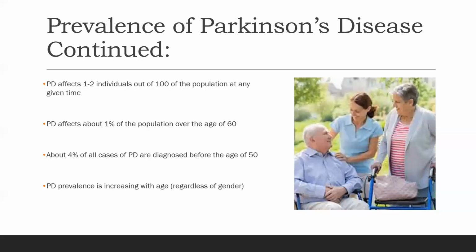Parkinson's disease affects 1 or 2 individuals out of 100 of the population at any given time. PD affects about 1% of the population over the age of 60. About 4% of all cases of Parkinson's disease are diagnosed before the age of 50. PD prevalence is increasing with age, regardless of gender.